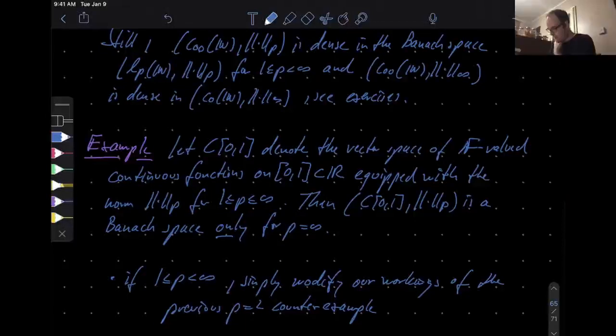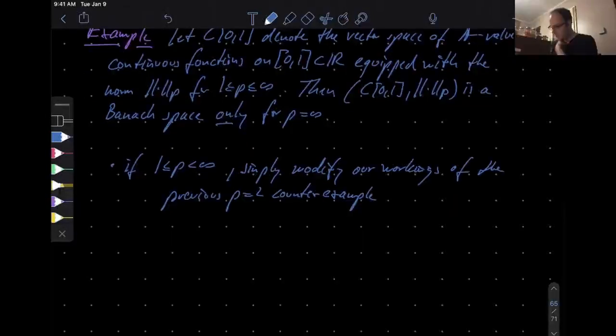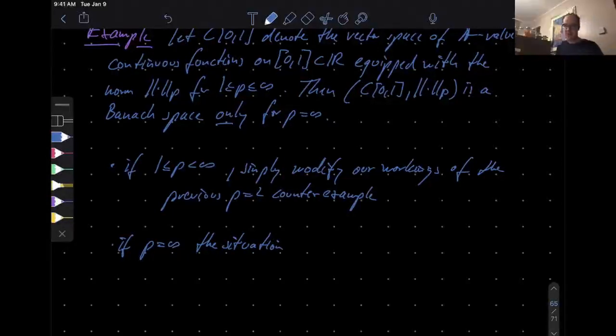All right, good. So the only thing now that I will prove is that, well, it is complete when p is equal to infinity. Okay, if p is equal to infinity, the situation is different, and then maybe for some of you this doesn't come as such a surprise. I will explain why.